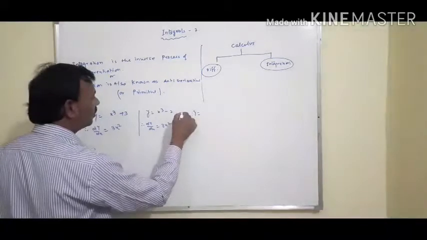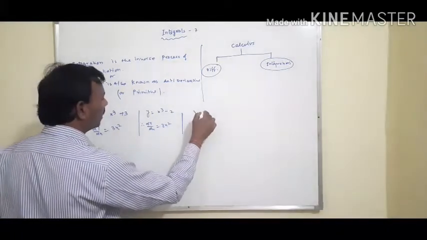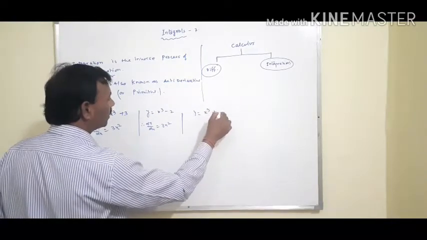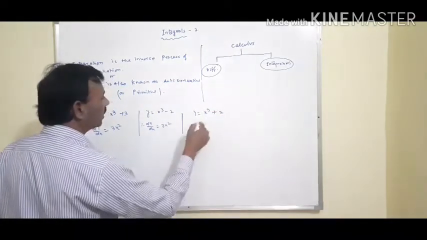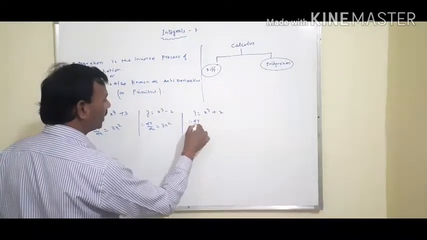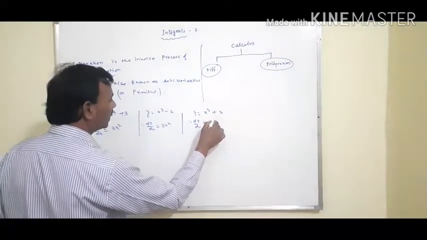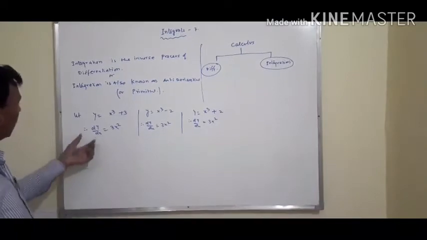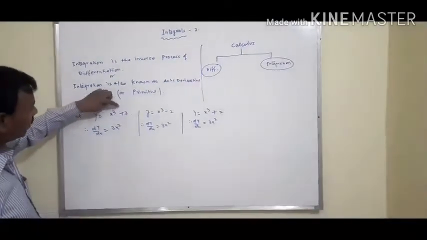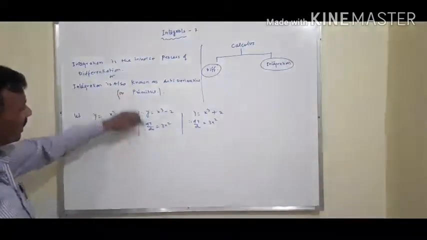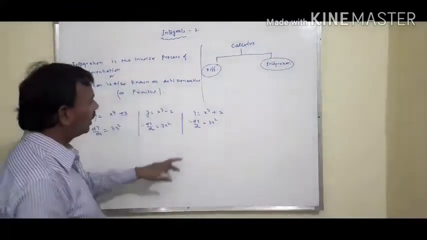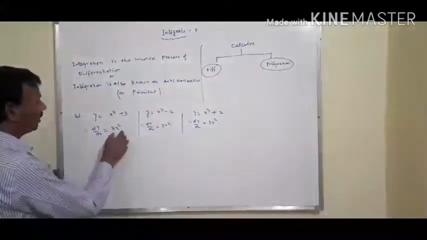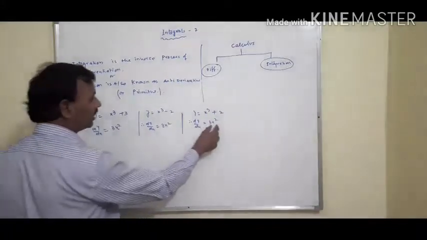Y equal to x cube plus 2. Therefore, dy upon dx equal to 3x square. That means you can see here the differentiation of x cube plus 3, x cube minus 2 and x cube plus 2 are all the same: 3x square, 3x square and 3x square.